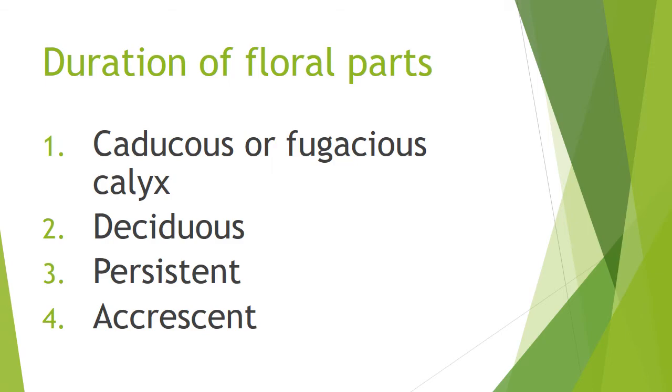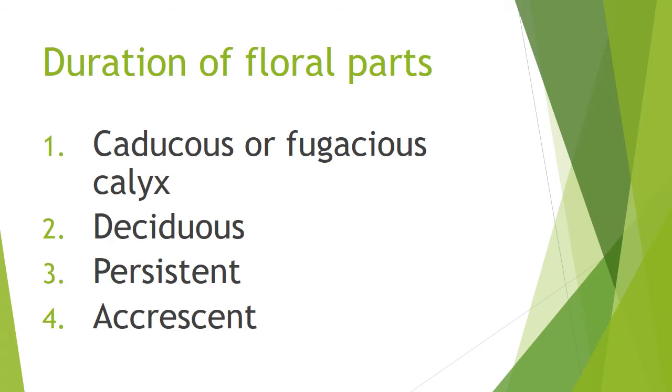First one is fugaceous calyx, where before opening of the flower, the calyx falls off. And in the deciduous type, after opening of the flower, the calyx falls. The best example for deciduous is Nelumbo.